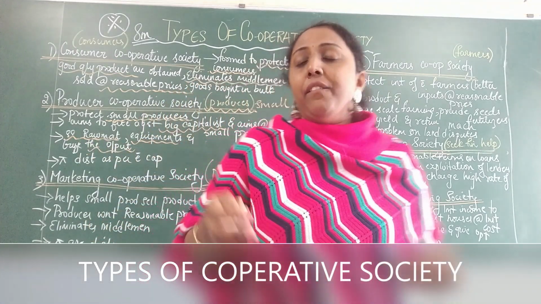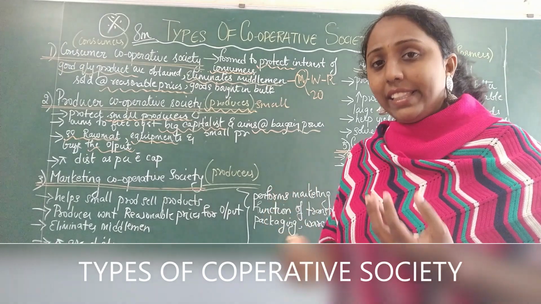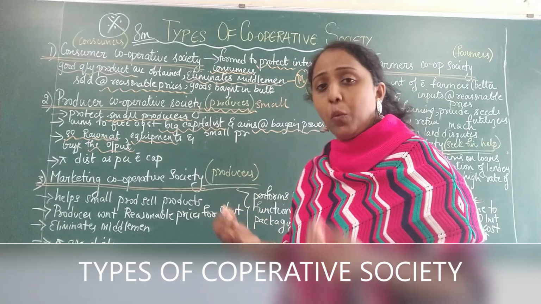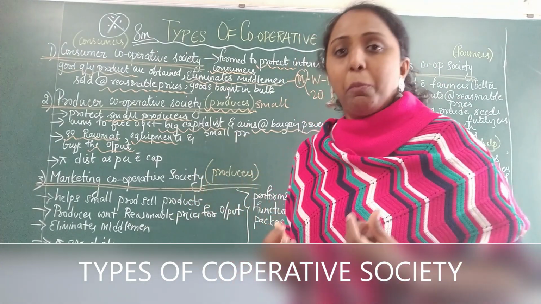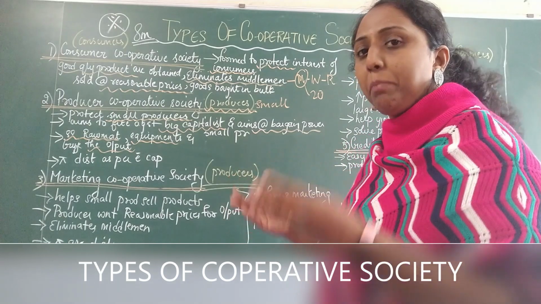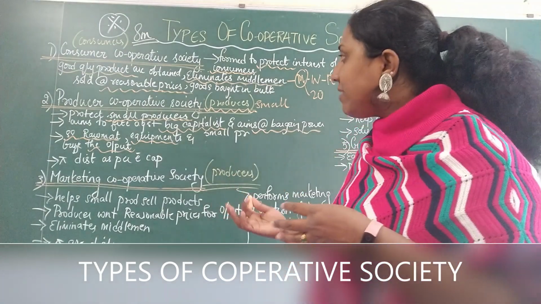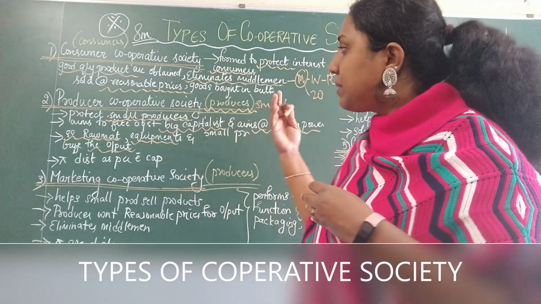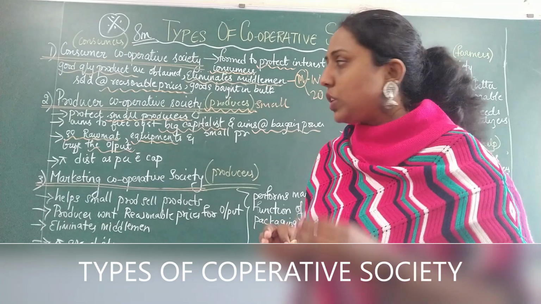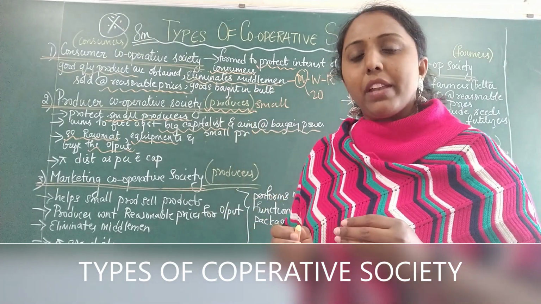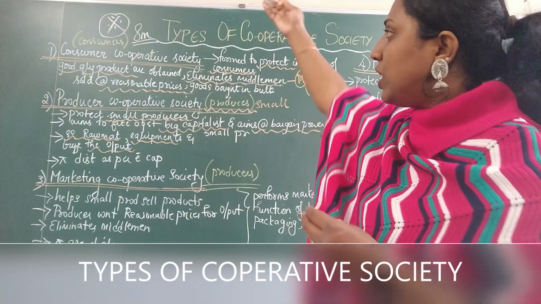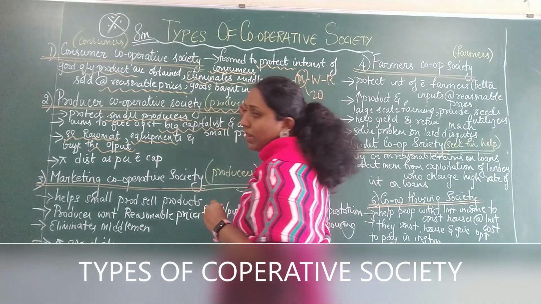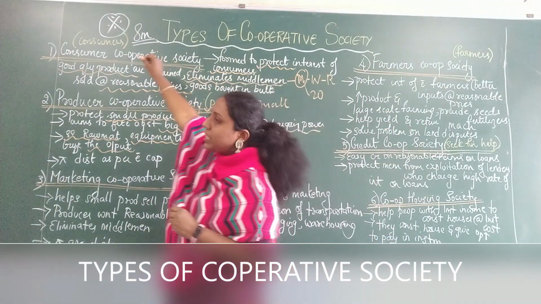So what is happening? This kind of cooperative society is helping them by giving them better quality raw materials and equipment, and also buys the output from them. That output refers to the final product. So with the help of the raw materials and the equipment, the producer starts manufacturing the products and in turn resells the products to the producer cooperative society. And this producer cooperative society ends up selling the products to the consumers. Did you understand? So who are the members here? Producers.